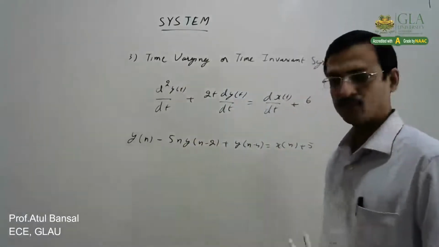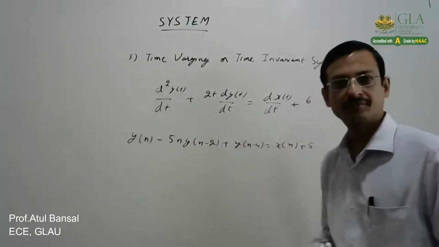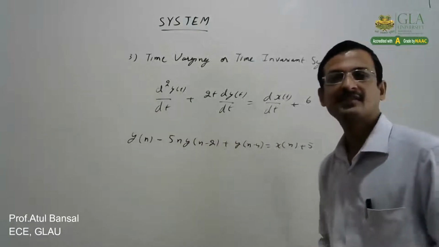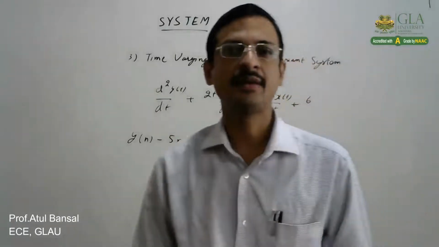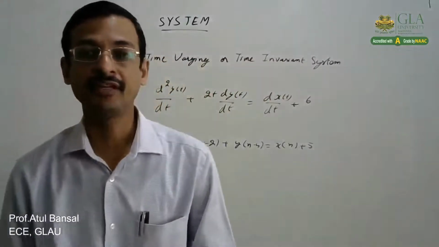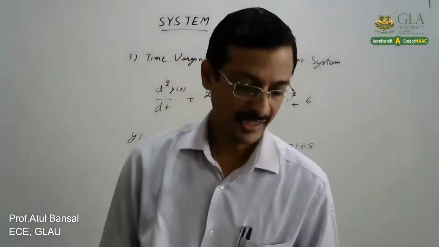So just by looking at the coefficients of a system equation, if the equation is represented in this way, we can tell whether the system is time varying or time invariant. So that is how we can check for any system whether it is time varying or time invariant.